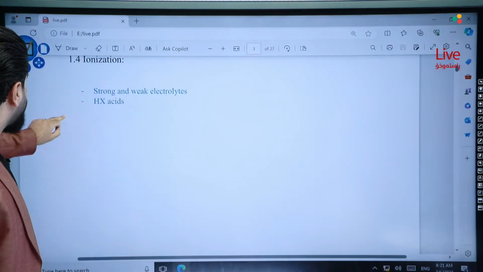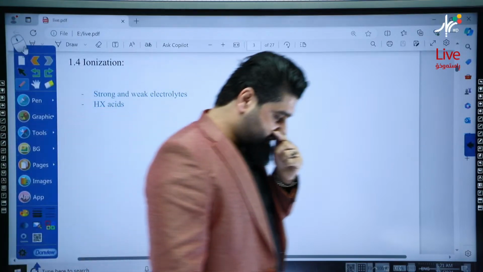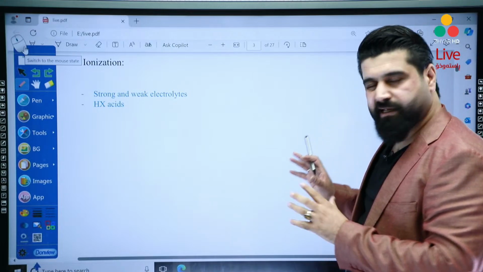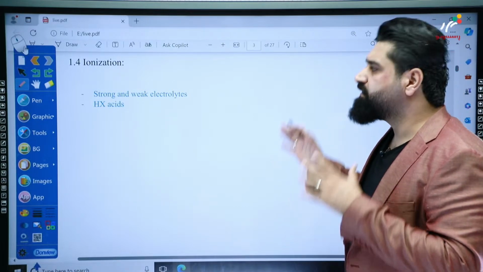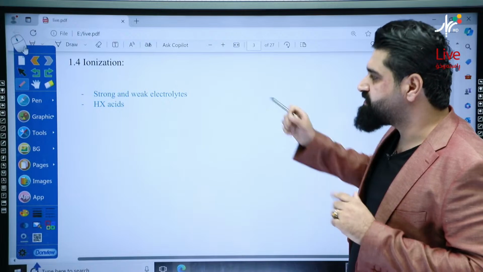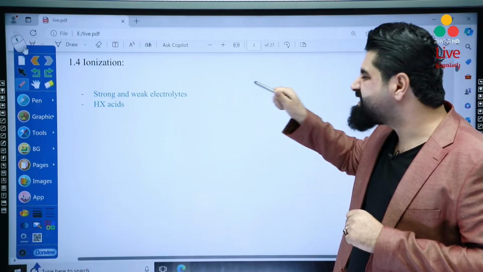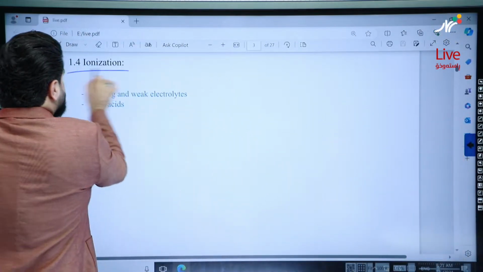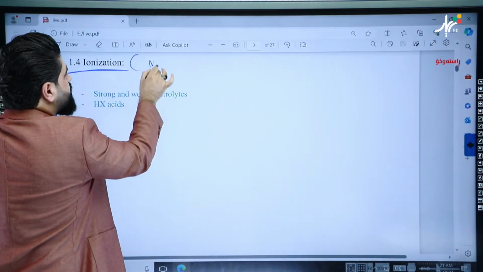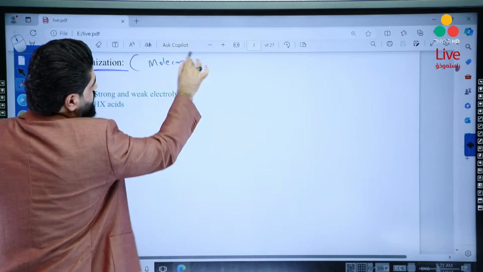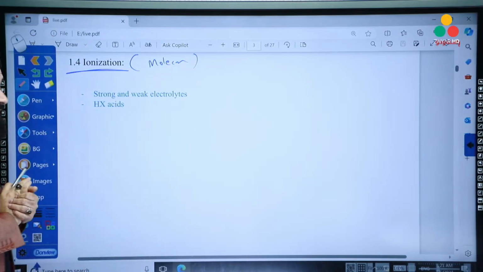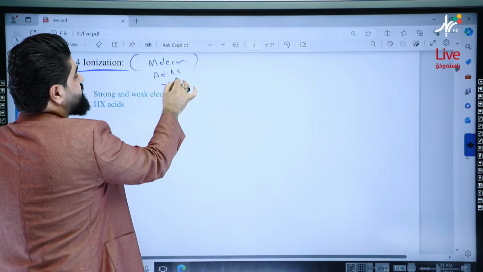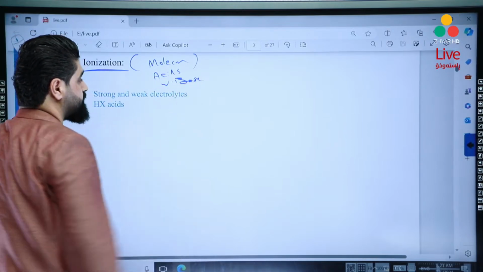And then another topic in chapter 1, which is ionization. Please, my dear, listen carefully. Here I'm going to explain something kind of challenging, so be careful, because I have seen this many times. Ionization. First of all, ionization is related to molecular compounds. What are the molecular compounds that are ionized? Acids and weak bases. No problem.